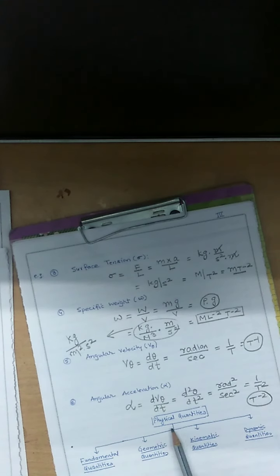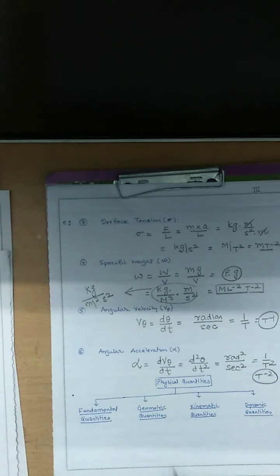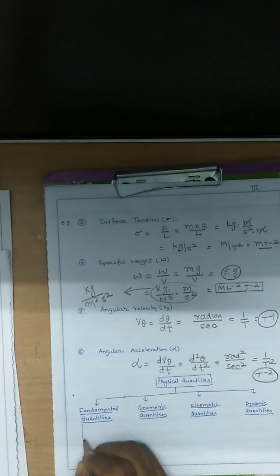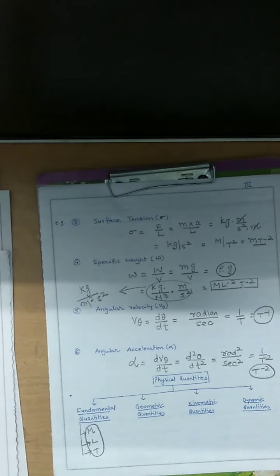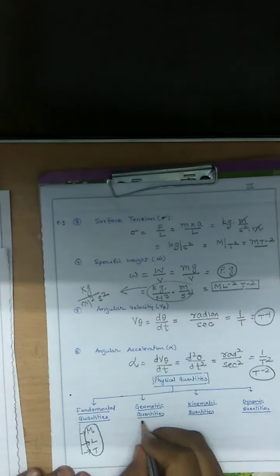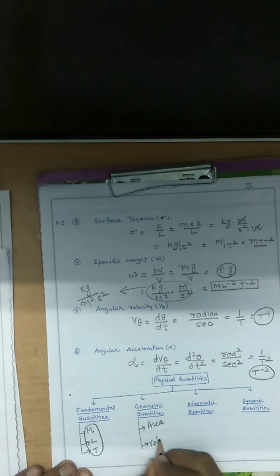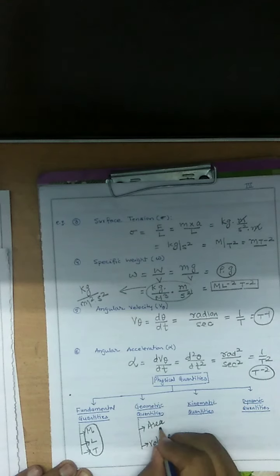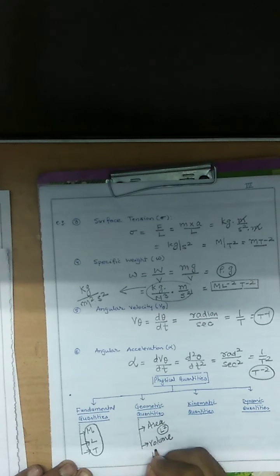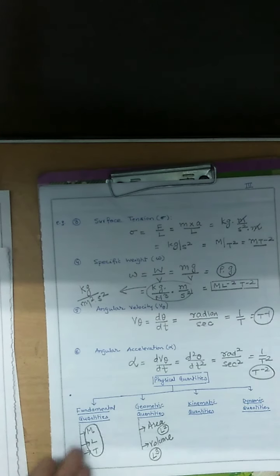So the physical quantities are classified as fundamental quantities, geometrical quantities, kinematic quantities and dynamic quantities. What are fundamental quantities? Mass, length and time, which we generally use in this subject. What are the geometrical quantities? Area and volume. What is the dimension of area? Square of length. What is the dimension of volume? Cube of length. So this is the derived unit.